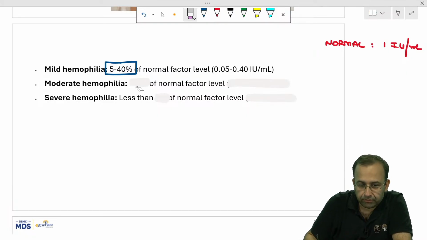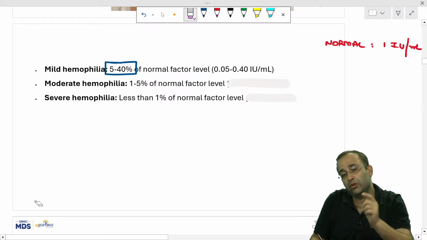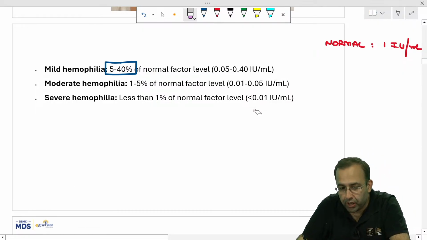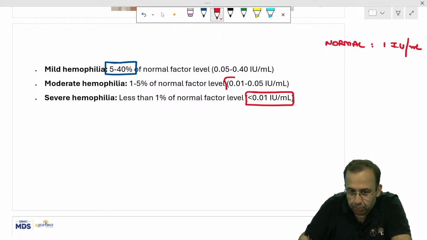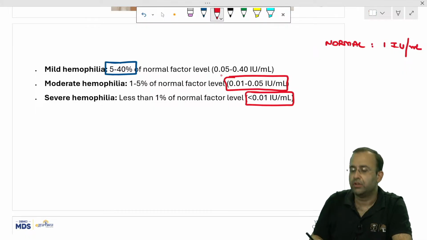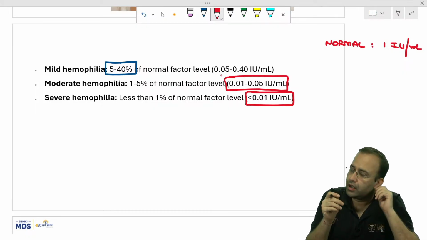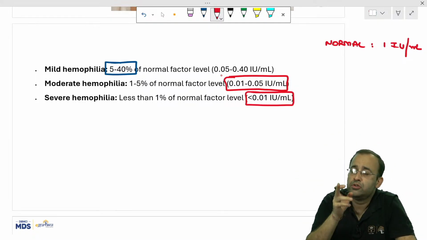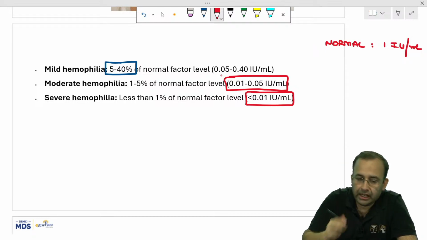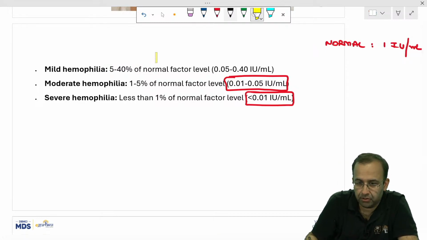That is mild. Moderate is 1 to 5. Severe is less than 1. So less than 1% is severe, meaning less than 0.01 international units per ml. Moderate, 1 to 5%, means 0.01 to 0.05 international units per ml. It is the same thing, whichever way you hold it. So this is a case of mild hemophilia. This is a very factual point.